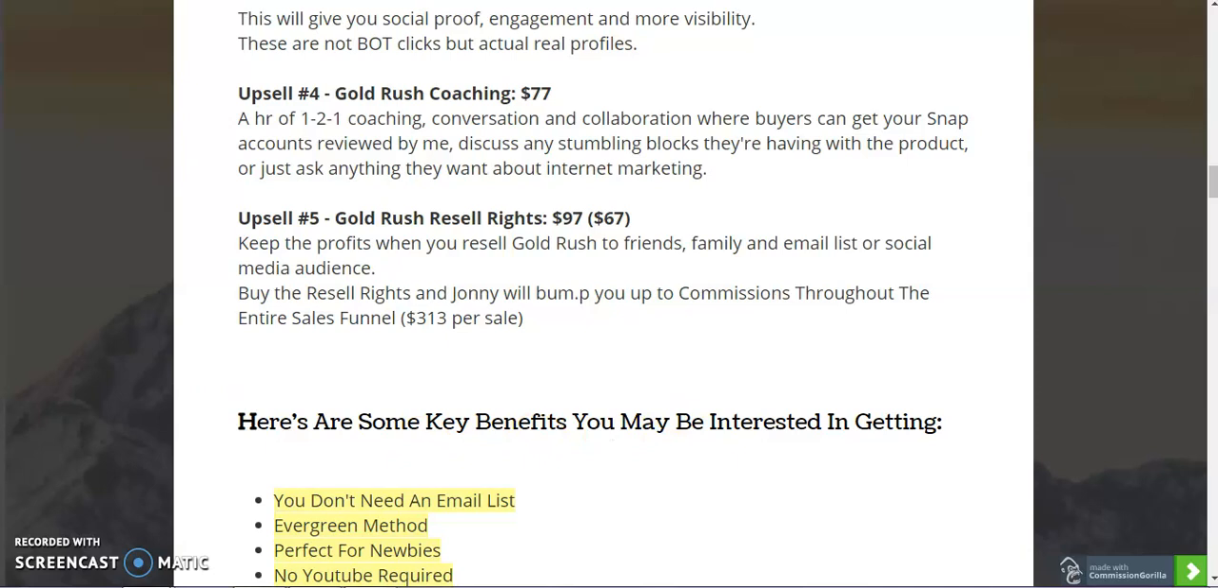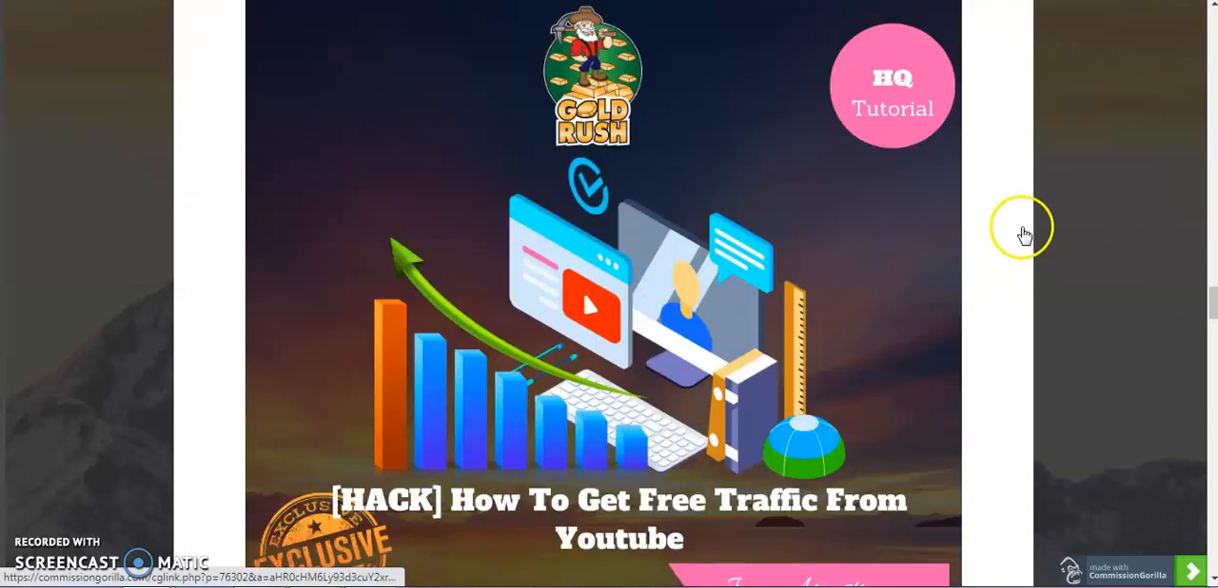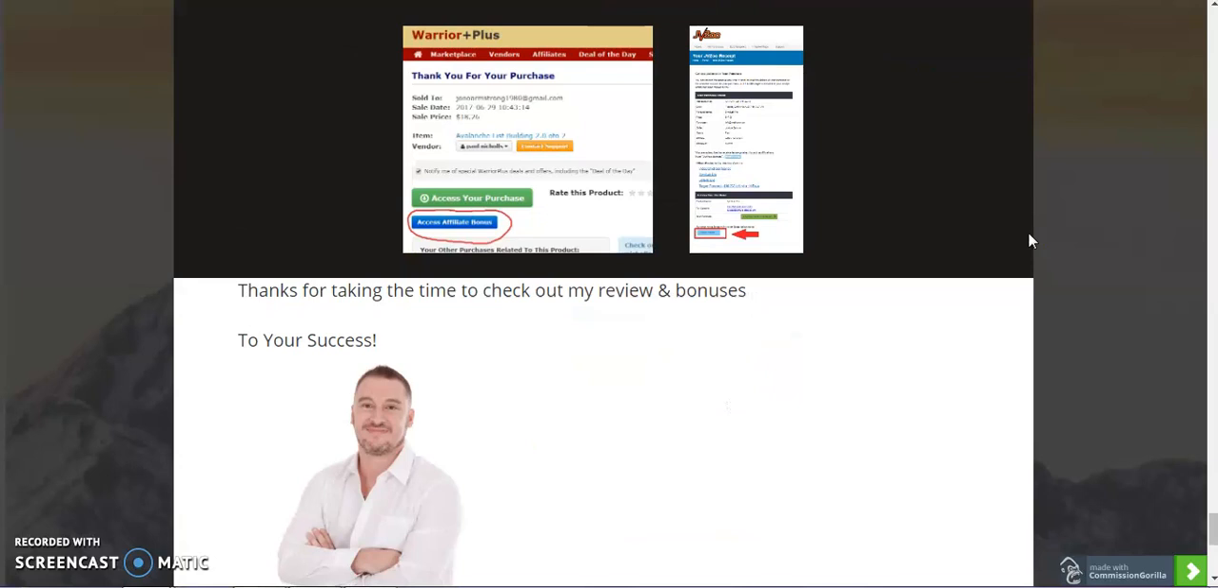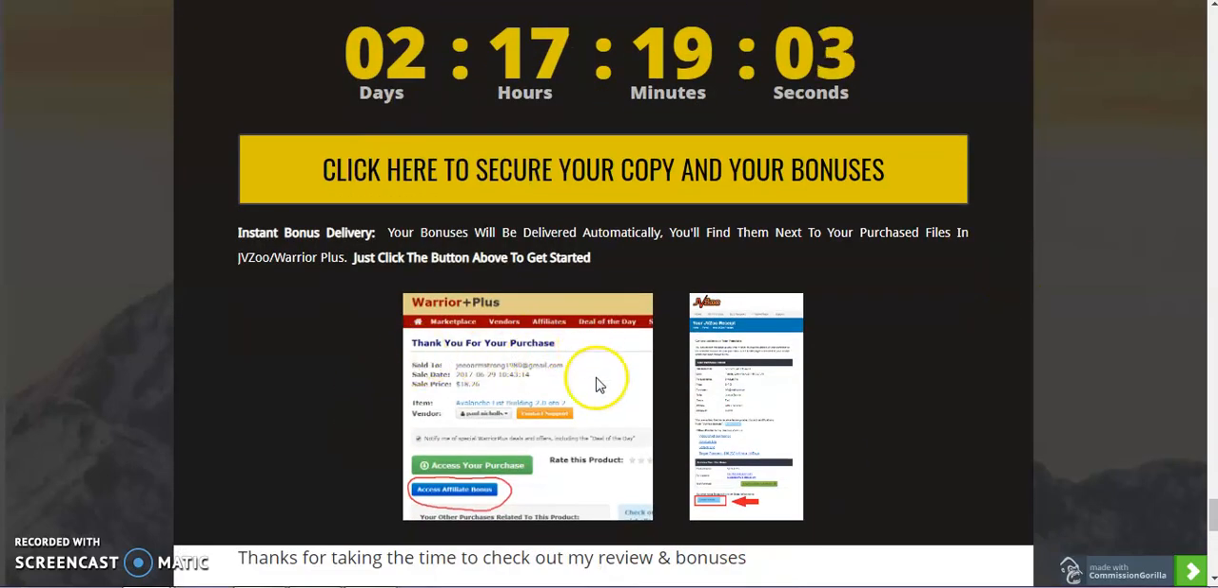And regarding access to the bonuses, let me just show you how you can access them. After the purchase of the product, all you have to do is go to your Warrior Plus account and click on the purchase. First of all, you can access your purchase here, which is the green button. And once you click the blue button on the orders page, you can access the affiliate bonuses. So that's how it's going to be.